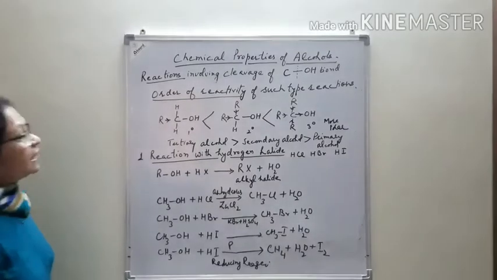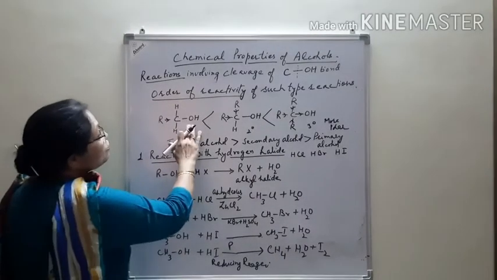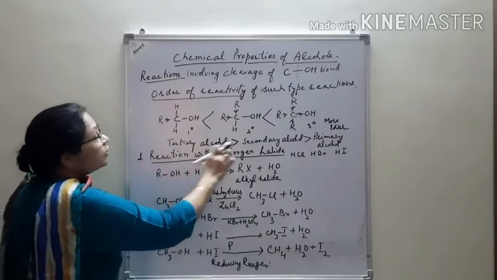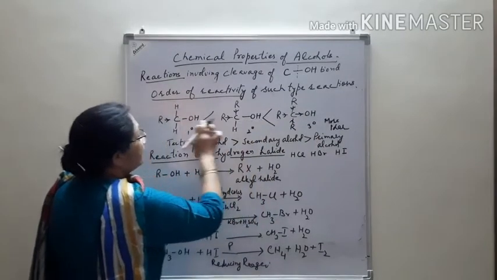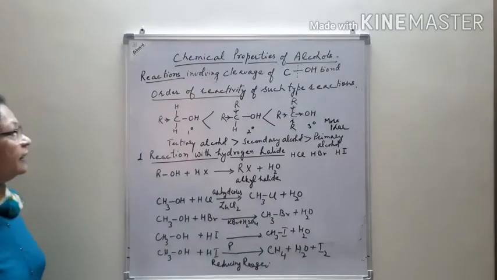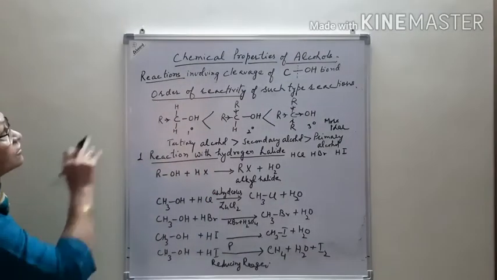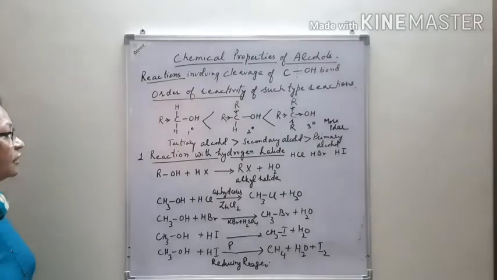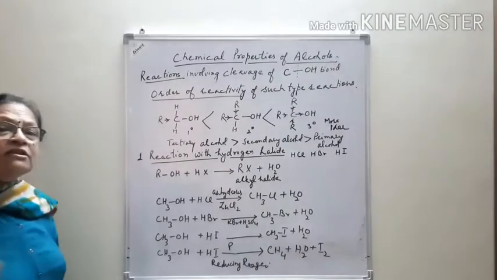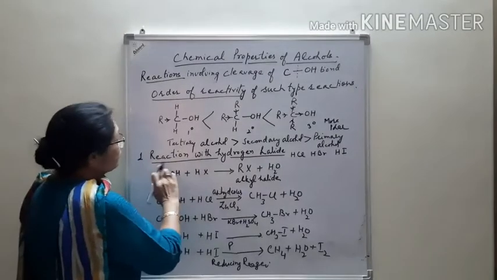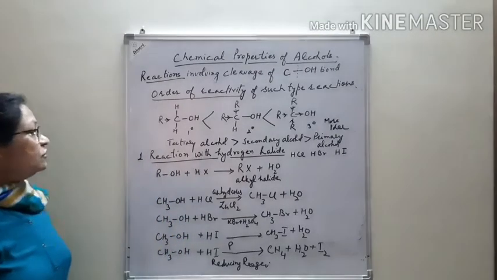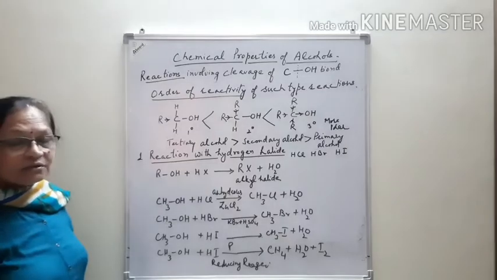That's why cleavage of the carbon-oxygen bond is easier in tertiary alcohol compared to secondary and then primary. This is the order of reactivity for carbon-oxygen bond cleavage, and it is the reverse of the first one. Now we discuss the reaction with hydrogen halide.